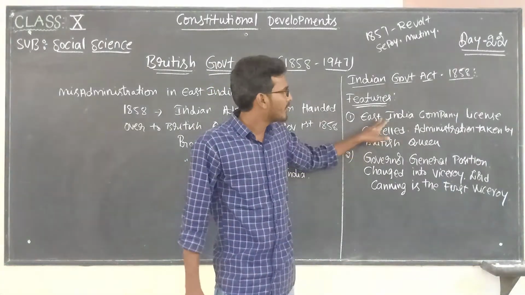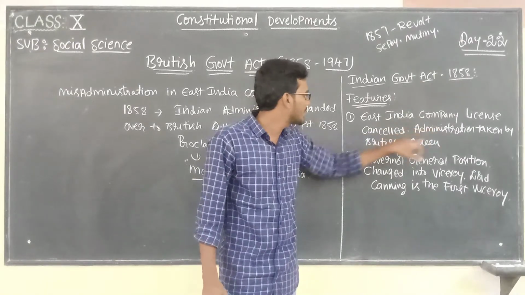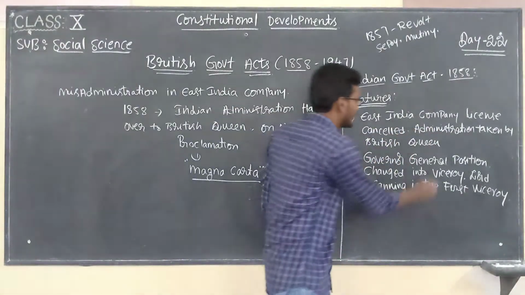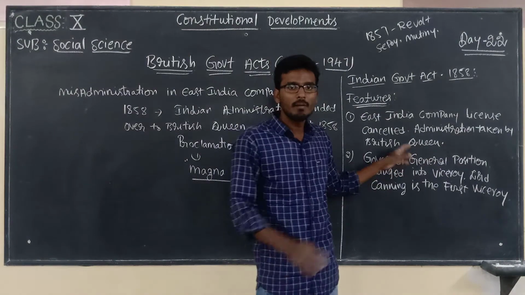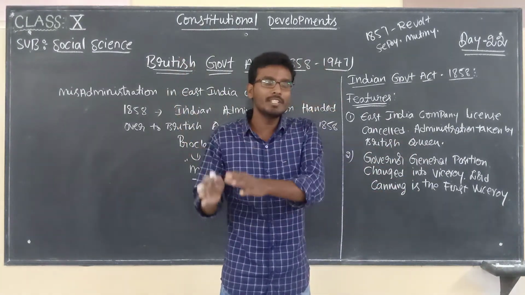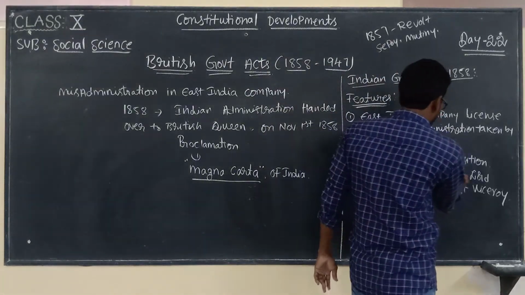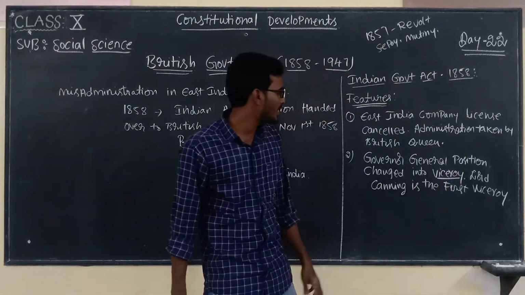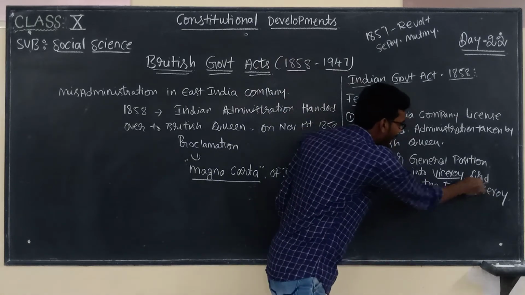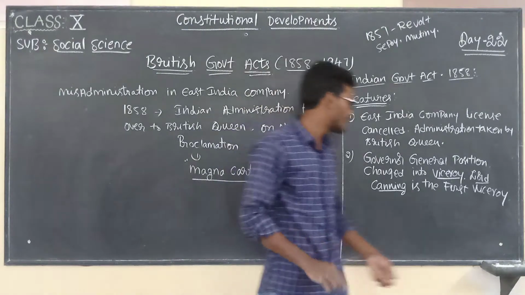Listen here. First of all, East India Company license is cancelled. Administration is taken over by the British Queen. Next, the Governor General. Before implementation of this act, Governor General of India was there, right? That position is changed into Viceroy. So who is the first Viceroy here? Lord Canning is the first Viceroy.